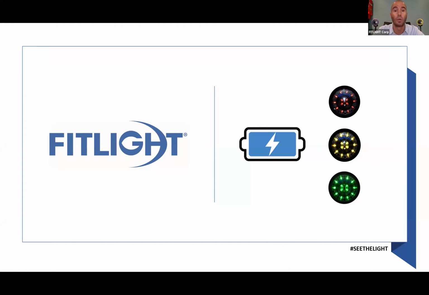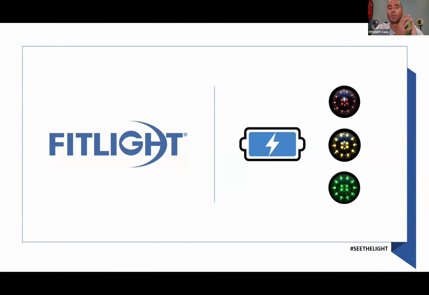And when I say yellow or orange, the difference between that is that the lights usually have an orange color when they're charging, except for one light, and that is what we call the Wi-Fi light. Any new system that came with the application that we're discussing right now, the FitLight app, has one light that on the outside is exactly the same as all the other lights, but on the inside, it has a Wi-Fi module.